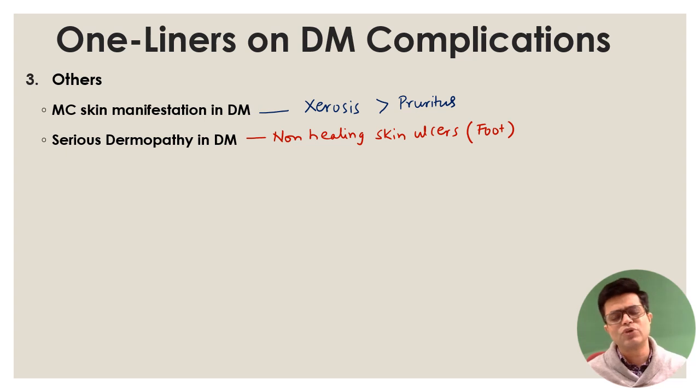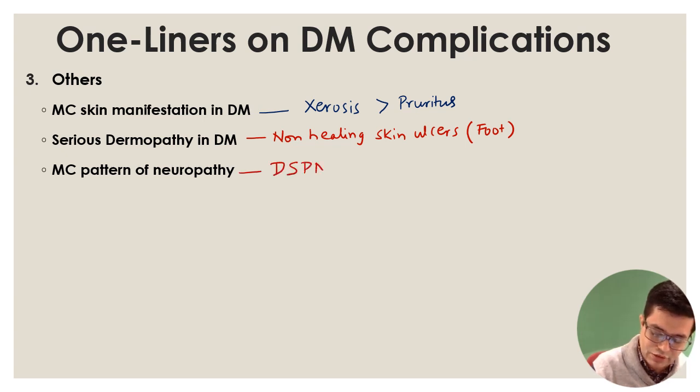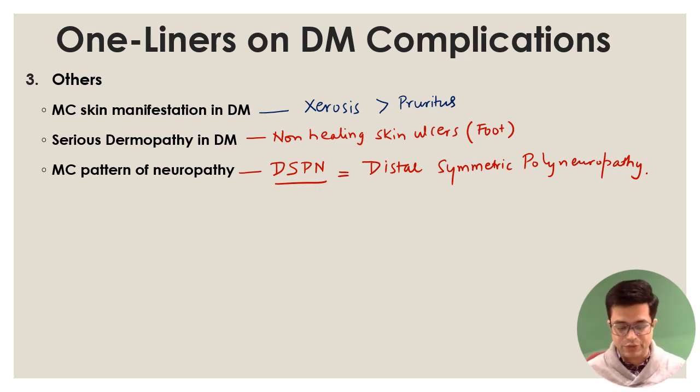Diabetic patients can also develop neuropathy. Which type of neuropathic pattern is seen? These patients tend to develop a pattern called DSPN. What is the meaning of DSPN? Distal symmetric. So distal nerves are involved, both sides of the body are involved, and multiple nerves are involved. We call it distal symmetric polyneuropathy. So these are the additional points that you need to know.